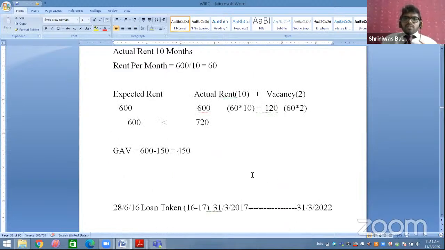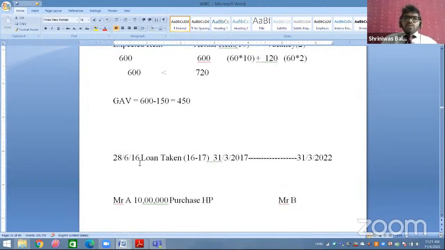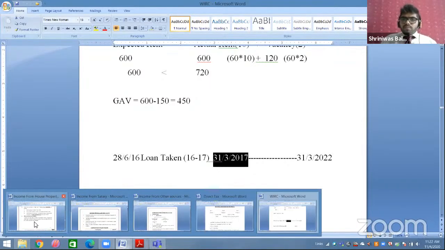So in this case, for example, I have taken a loan on 26th of June 2016. What is the year end date of 26 June 2016? 31st March 2017. So from 31st March 2017, within 5 years, that is 18, 19, 20, 21, 22, your construction should be completed. If the loan is taken for construction, construction should be completed within 5 years. Okay, so this was your point.